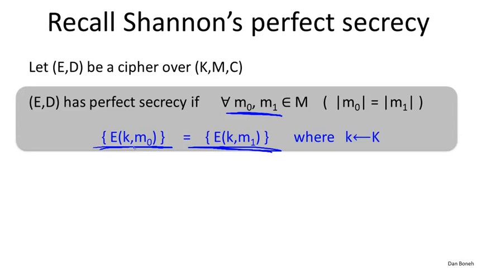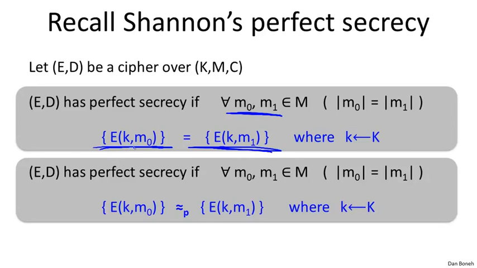definition. Okay, so let's try to weaken the definition a little bit. Instead of requiring that the two distributions be absolutely identical, what we can require is that the two distributions just be computationally indistinguishable. In other words, a poor, efficient attacker cannot distinguish the two distributions, even though the distributions might be very, very different. But just given a sample from one distribution and a sample from another distribution, the attacker can't tell which distribution he was given a sample from.